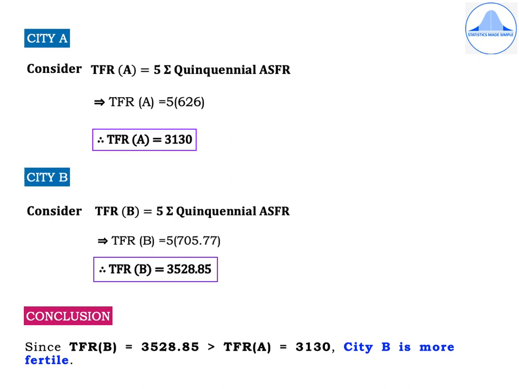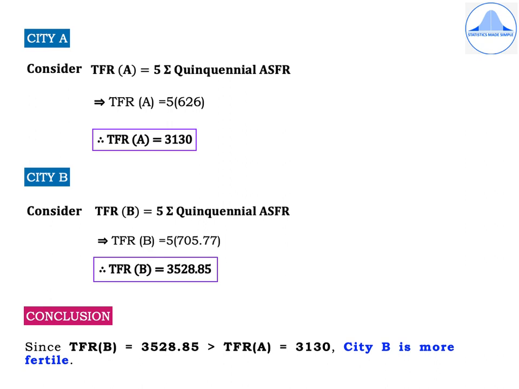And for city B, consider TFR of B is equal to 5 times summation quinquennial ASFR, which implies TFR of B is equal to 5 into 705.77. Therefore, TFR of B is equal to 3528.85. Now, according to the question, we need to find out which of the cities is more fertile.